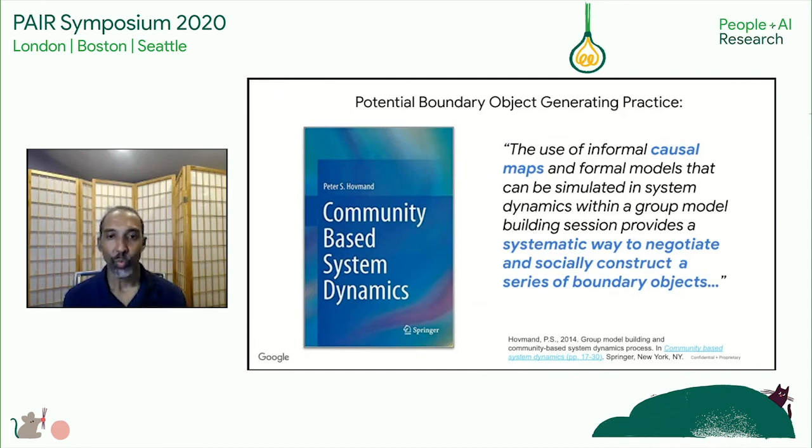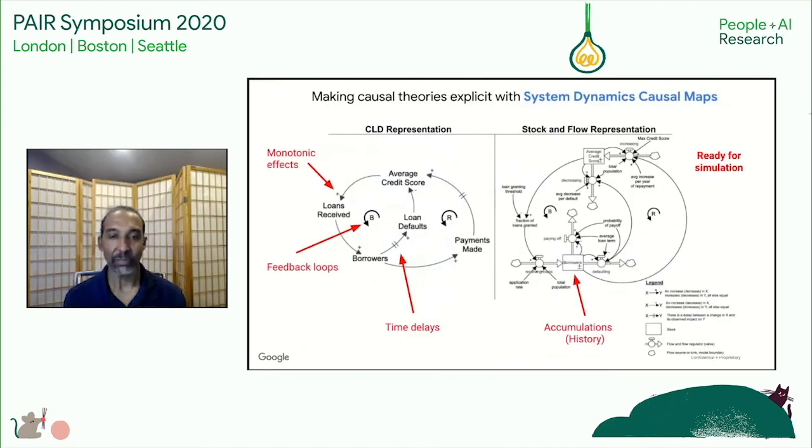Now, we've been spending some time practicing system dynamics with stakeholders, and we introduced them to two main ways to represent causal theories using causal maps. The first is a causal loop diagram representation on the left-hand side. That allows you to express factors or problems and how they're related. I can't go into details about the notations, but that's one key representation for causal maps. The second is a stock and flow representation. This particular representation is optimized to be able to quantify the factors that are present in causal maps so that you can simulate them and gain a deeper understanding.